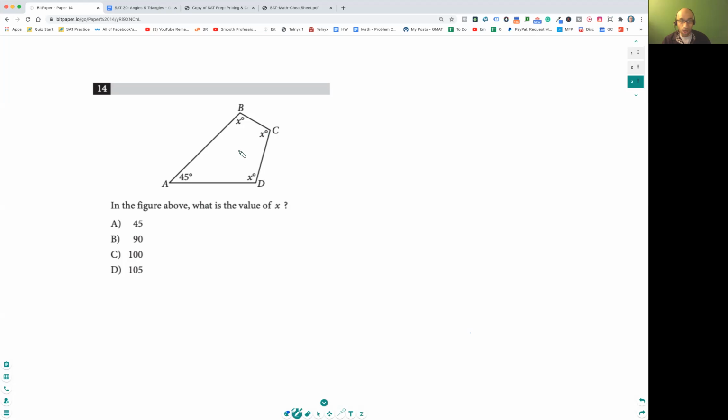Okay, so remember all of this, right? So the sum is 360. Don't think it's 180, it's 360. So x plus x plus x plus 45. Actually, I wouldn't even write this. You should do it in your head. x plus x plus x, that saves you time. 3x plus 45 is 360. Okay, remember it's 360.